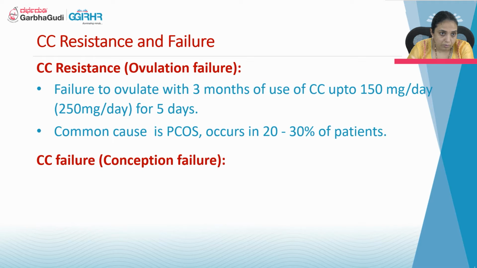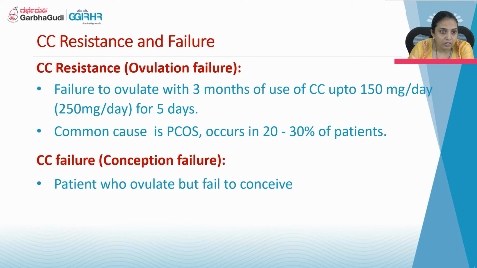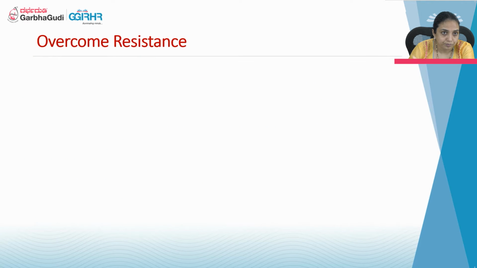The second terminology we use is CC failure, that is conception failure. Here the patient ovulates but fails to conceive. Ovulation is happening, but the pregnancy does not happen. It may be because of the anti-estrogenic effect.